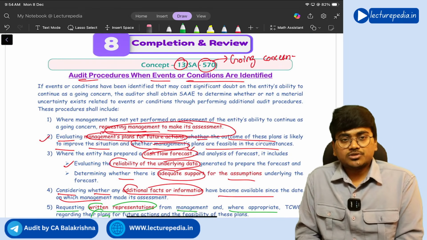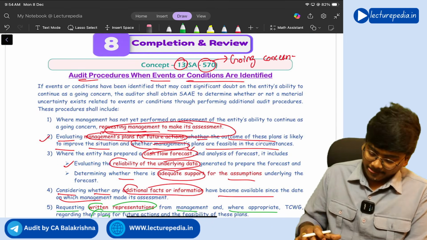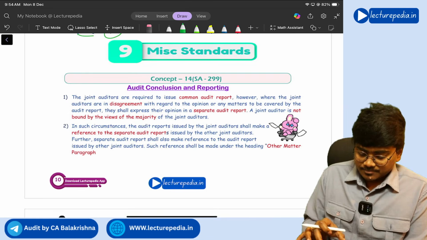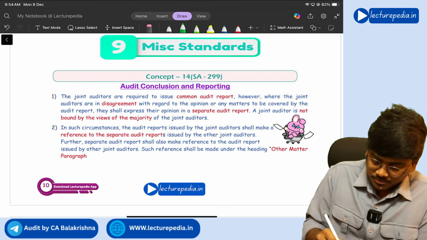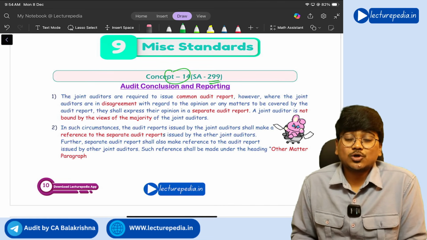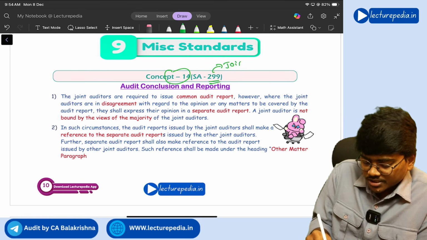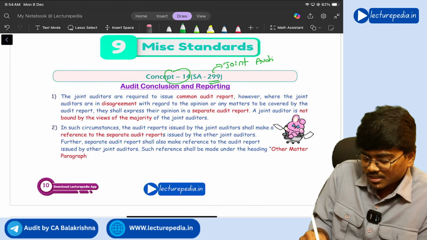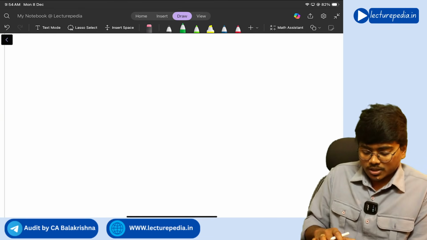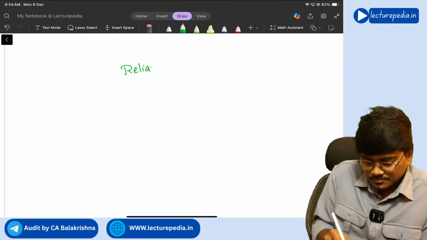So those are the audit procedures you will perform when events or conditions are identified. Next, concept number 14 from SA 299, audit conclusions and reporting. SA 299 deals with joint audit, right? So here in case of joint audit, let's say for example Reliance Industries.